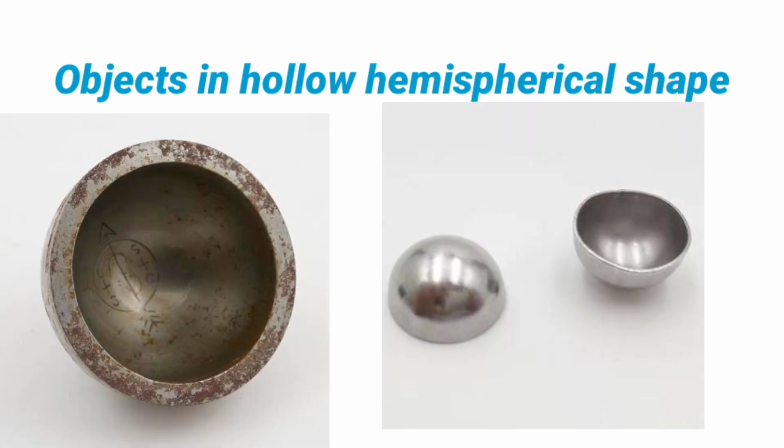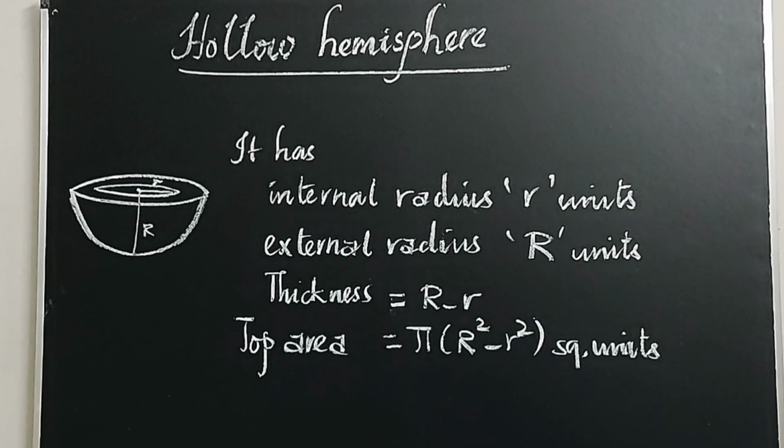See some of the objects which are in hollow hemispherical shape. They have thickness, so they have the outer circle and also the inner circle. For you, hollow sphere is not given, only hollow hemisphere is given. Have you seen a fully unbroken coconut?